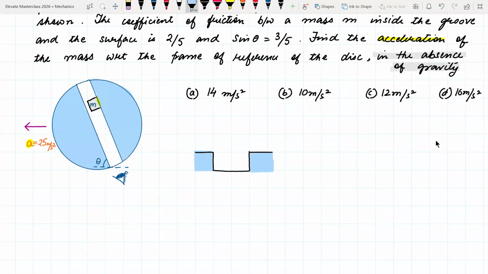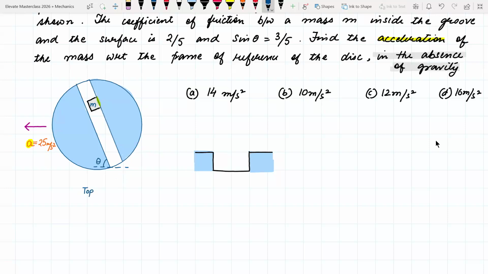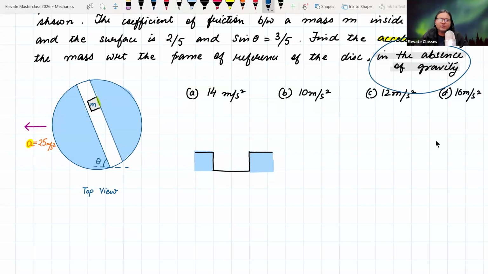Sir, the picture you have drawn here, it is the top view, right? So I am seeing the disk from the top. Yeah, it is the top view. The eye is basically to look at the groove. हाँ, मैं लिख देता हूँ. The disk is lying down on the surface of the table or something else. Yeah, but क्योंकि gravity नहीं है तो it doesn't really make much of a difference. हाँ, gravity include कर देंगे तो थोड़ा वो आपको सोचना पड़ेगा.